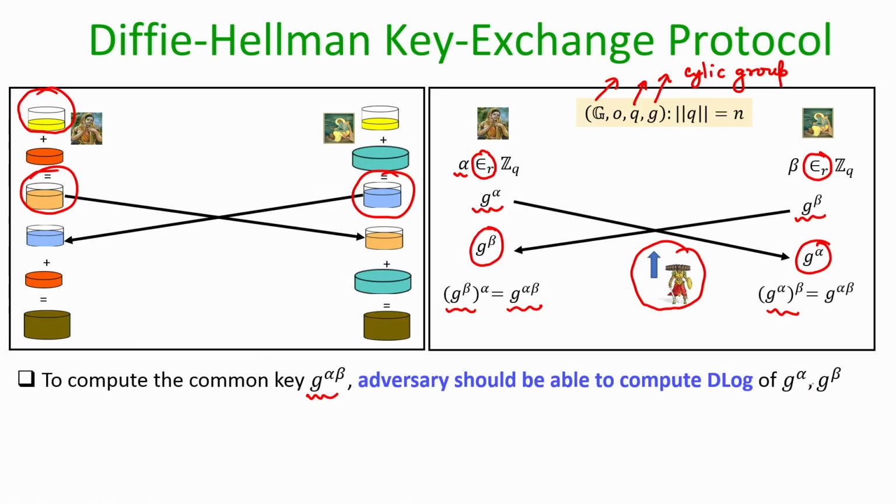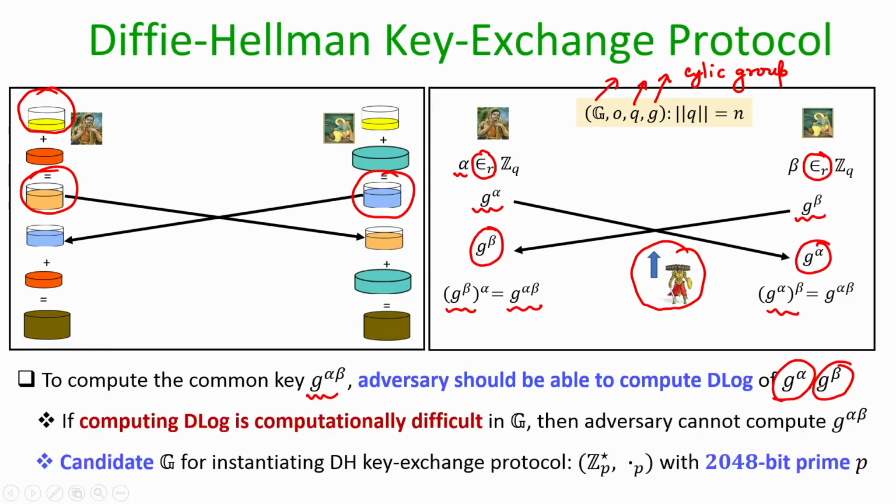But for learning alpha or beta, he has to basically solve either this instance of discrete log or this instance of discrete log. Namely, given g to the power alpha, he should be able to compute alpha in reasonable amount of time, or given g to the power beta, he should be able to compute beta in a reasonable amount of time.